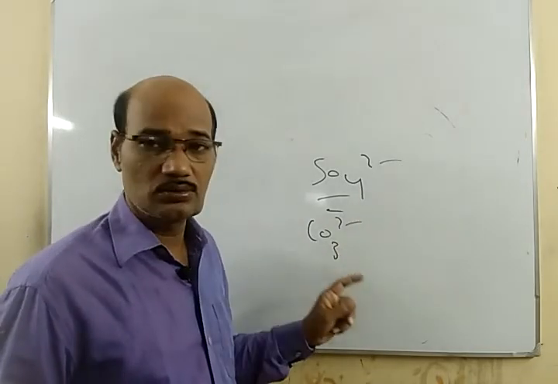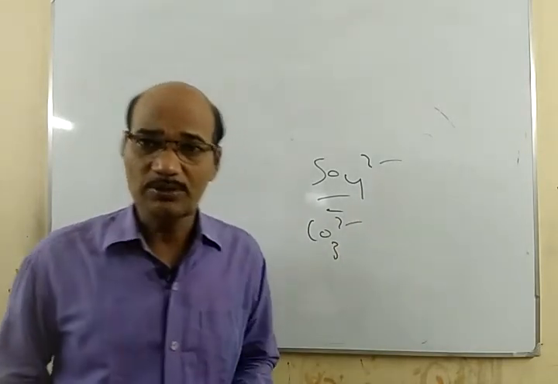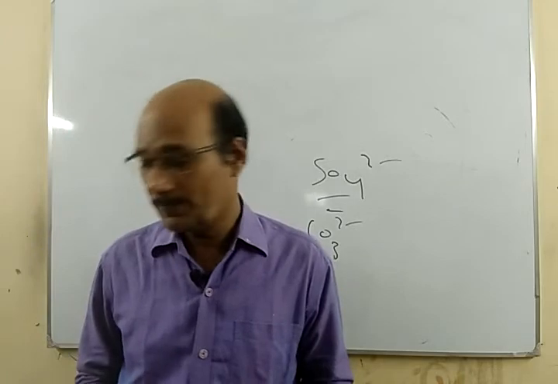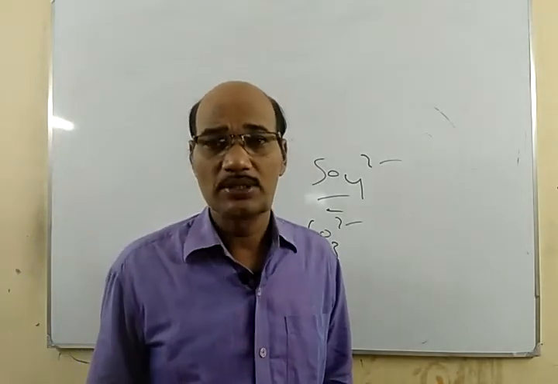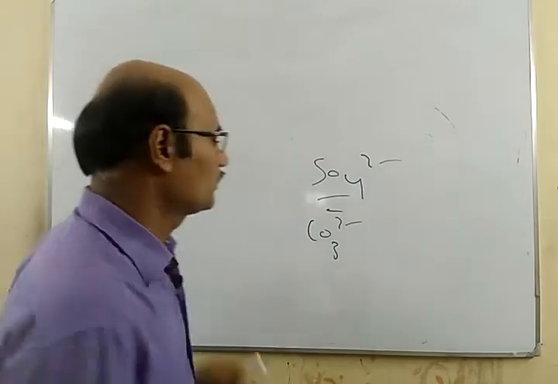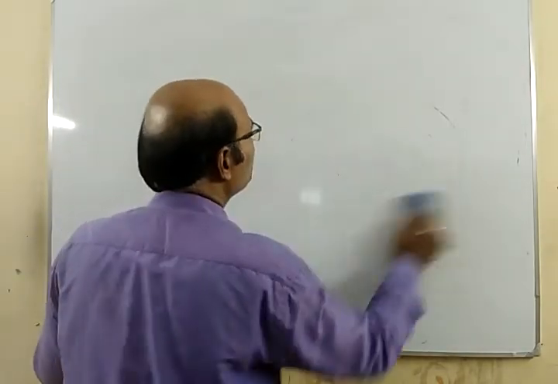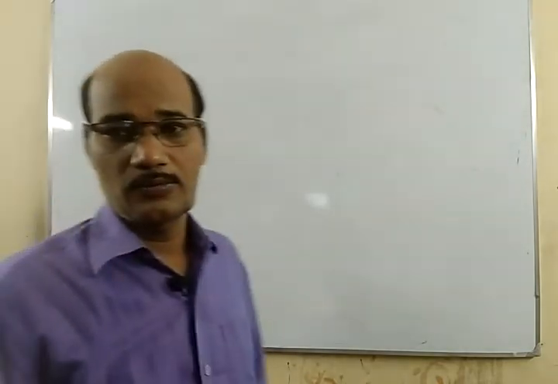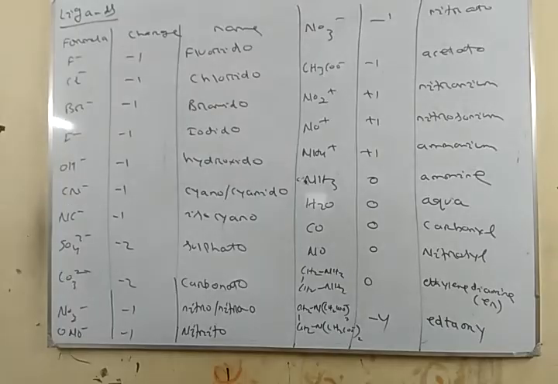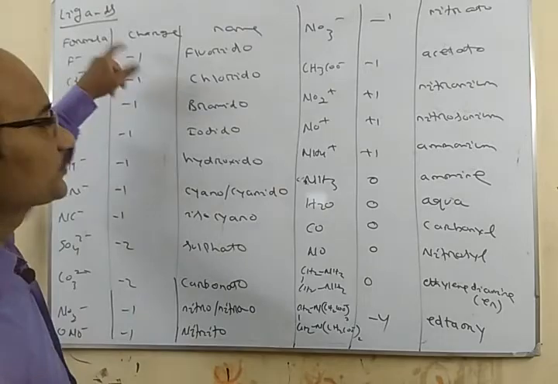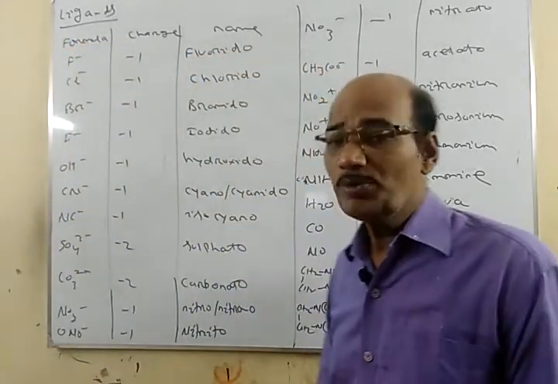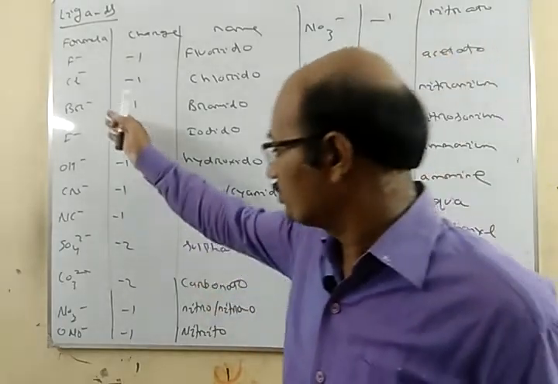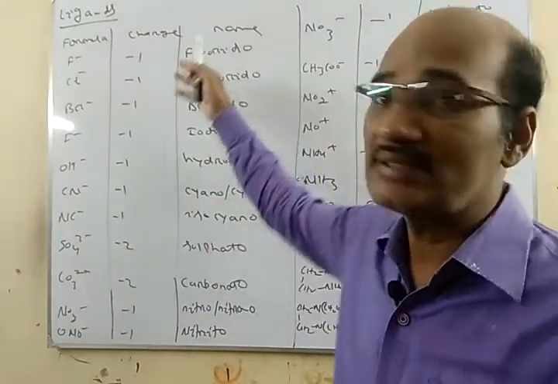H2O is aqua, NH3 is amine, CO is carbonyl. So we have to remember the symbols, their names and the charges.